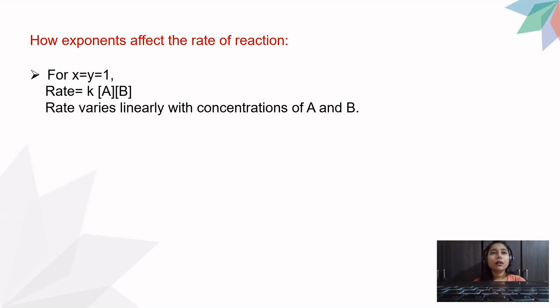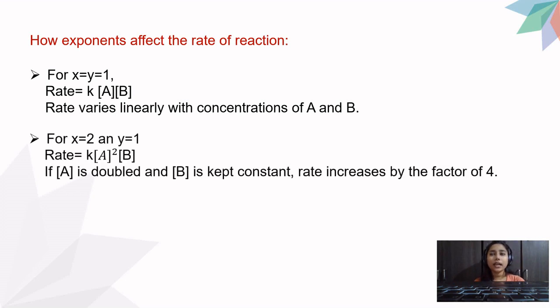So here the rate varies linearly with the concentrations of A and B. Everyone should agree with this. Okay, this was the general condition given over here. Now the second condition is for x is equal to 2. Suppose your exponent x is equal to 2 and your y is equal to 1. So the rate would be given as k, concentration of A raised to 2 and concentration of B raised to 1. Now, if A is doubled and B is kept constant, rate increases by the factor of 4.